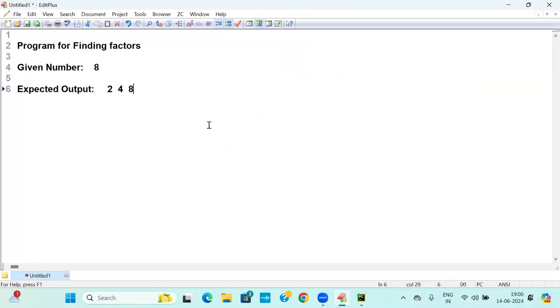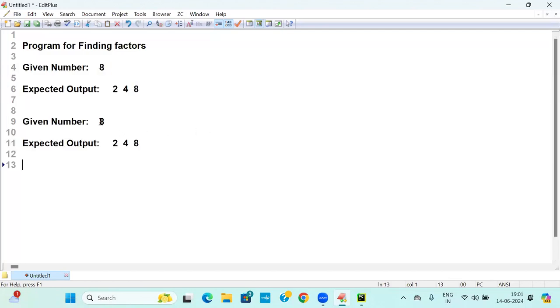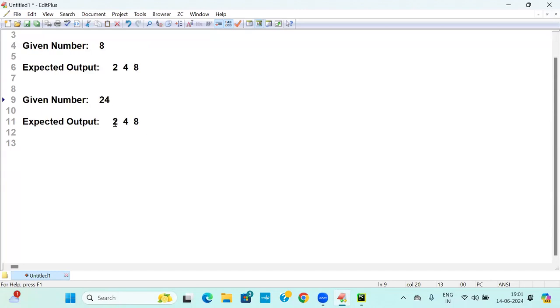How to print this? Next, I will take it, another one I will take, one more you take it. Take 24. What are the numbers now? 1 is a factor, 2 is a factor, 4 is a factor, 8 is also a factor, 6 is also a factor.